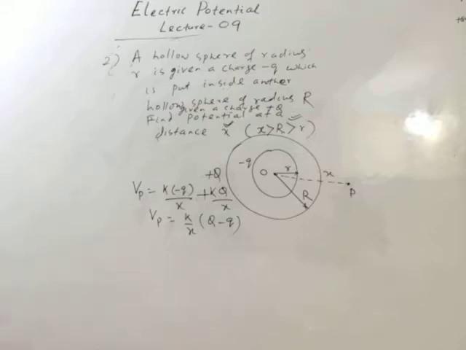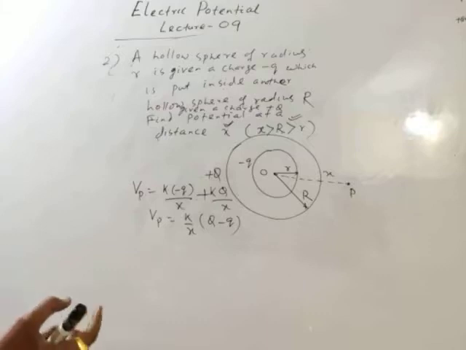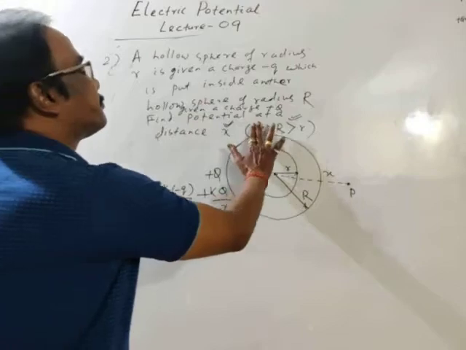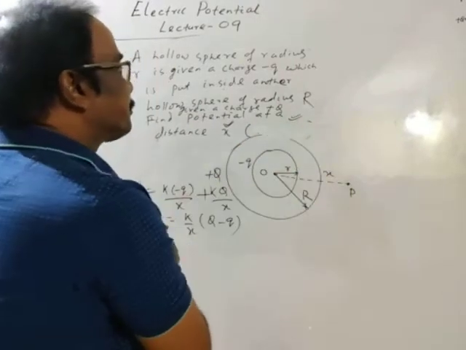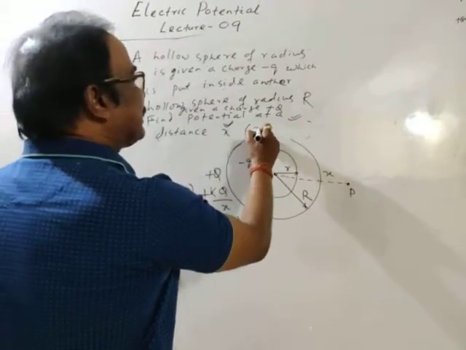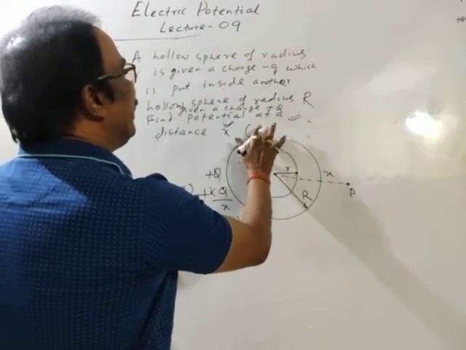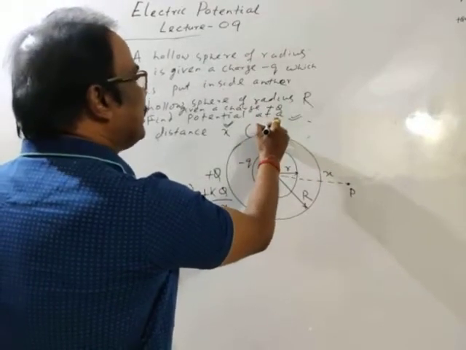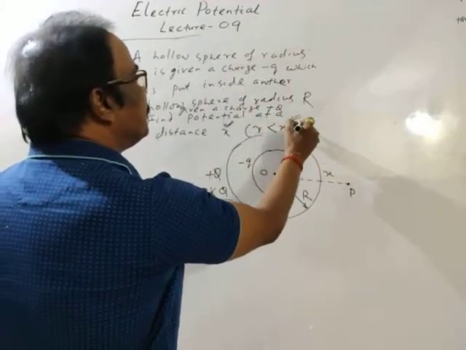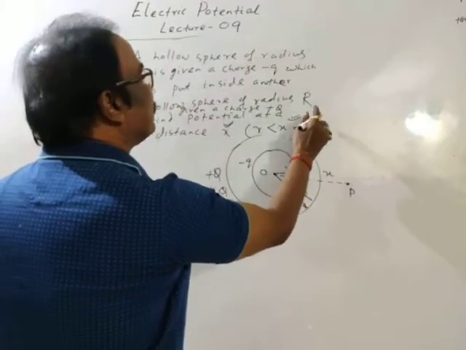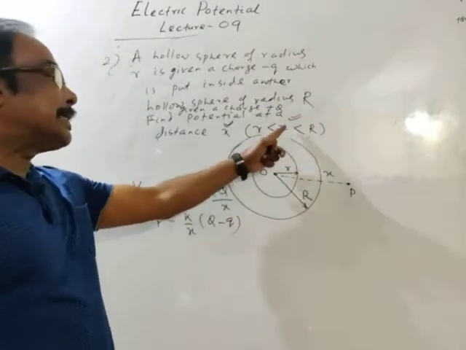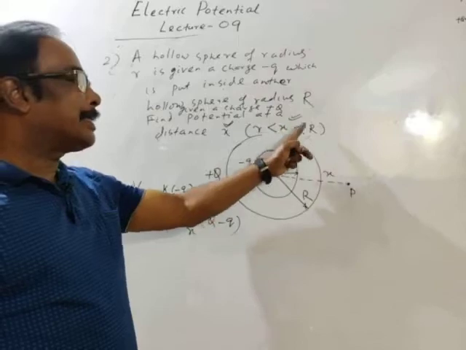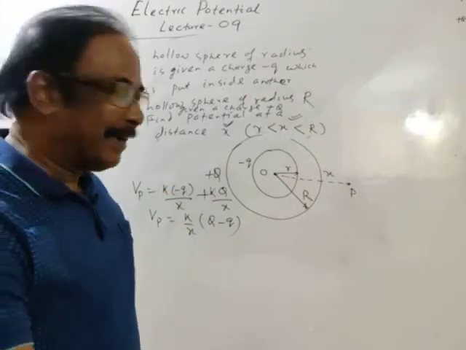Yes, this is right. X is greater than r, and r is greater than small r. Okay, I am changing the bit. If I change it, r is less than x is less than R. So x is greater than r, but x is less than capital R.